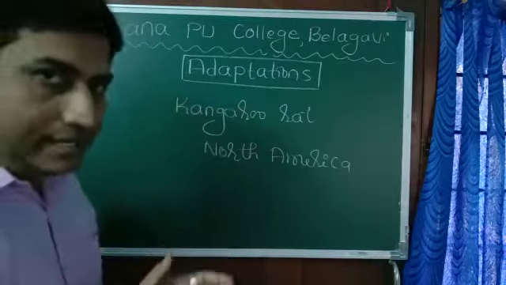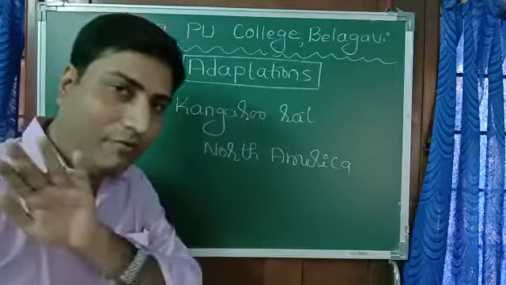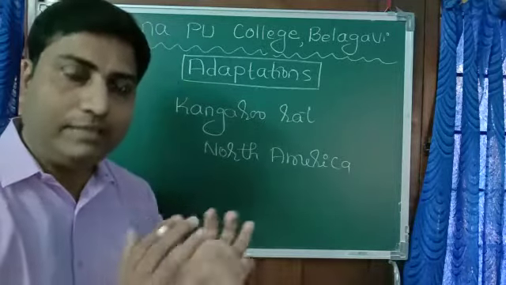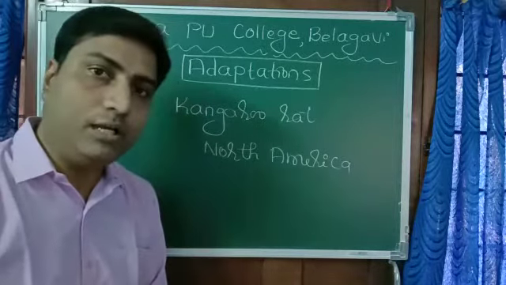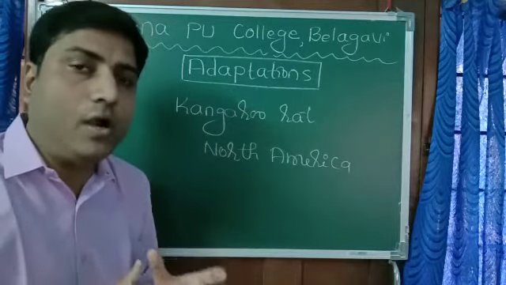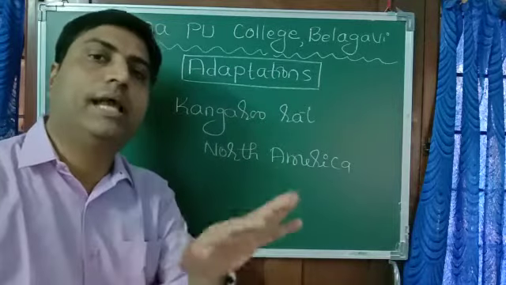Kangaroo rats are found in the deserts of North America. These mammals never drink water. They can survive without water, because where they live there's scarcity of water. So their physiological adaptations are such that the body can manage all the activities without drinking water.